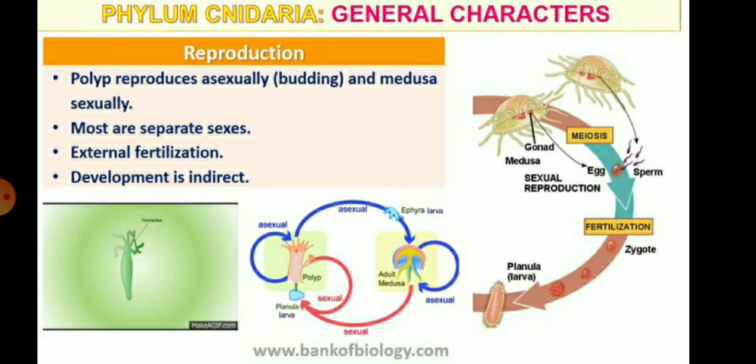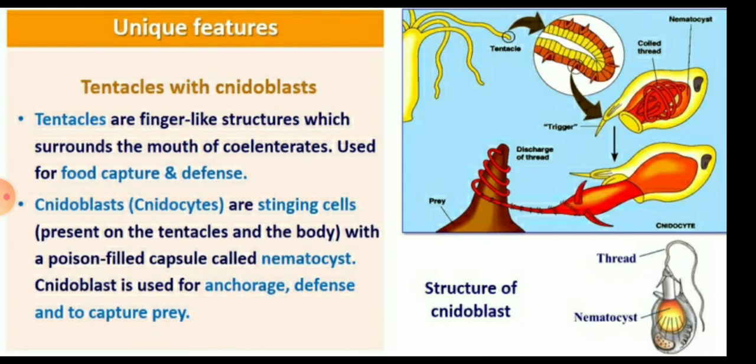Their reproduction is mainly by the polyp, which reproduces asexually, and the medusa, which reproduces sexually. Most have separate sexes and external fertilization is present. Also, the development is indirect. So children, the unique feature present is the tentacles with cnidoblast cells.